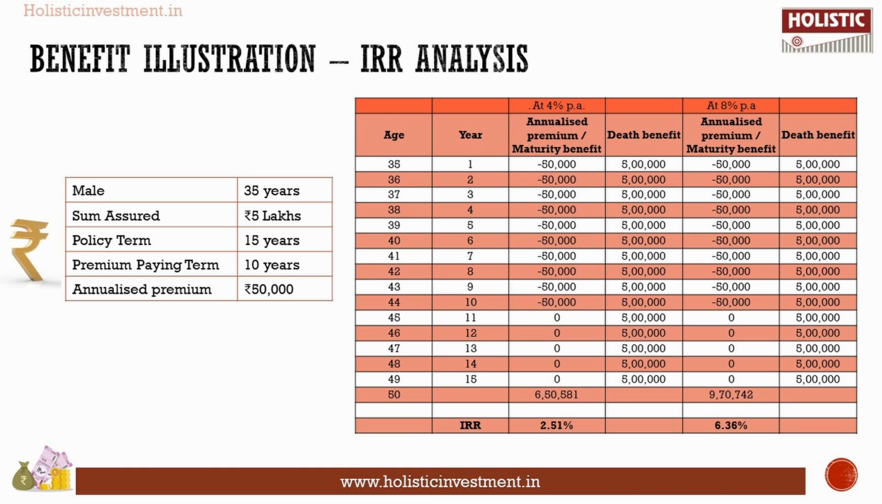And if you compare it with the best case scenario, which is for 8% per annum, then the amount we get is 9,70,000 with the internal rate of return of 6.36%. 6.36% is not something a risk adjusted product should give you, because that's not a justifiable return for a risky product.